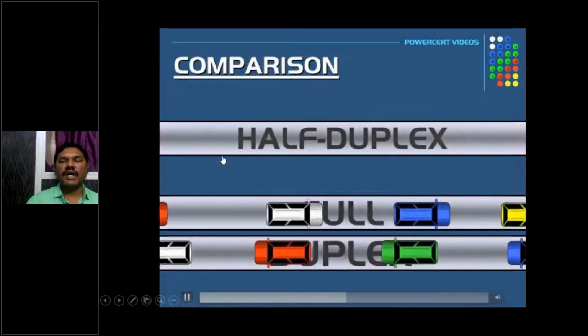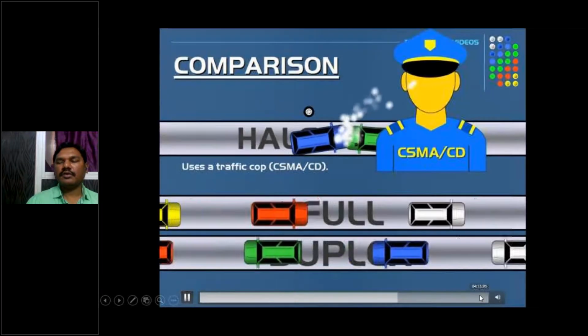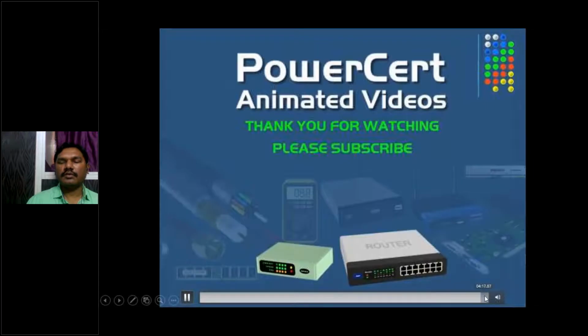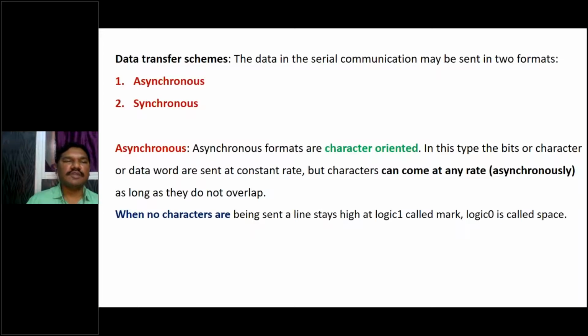So one-way traffic is called half duplex, and two-way traffic is called full duplex. That is the example of half duplex and full duplex.